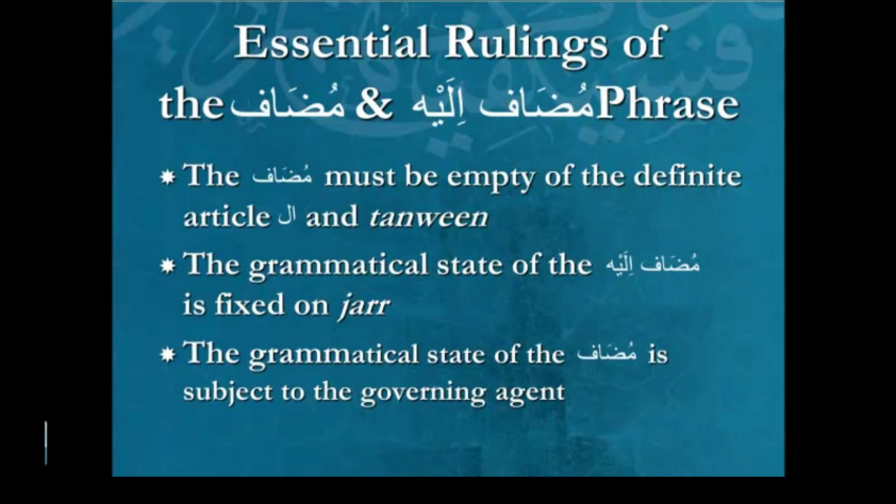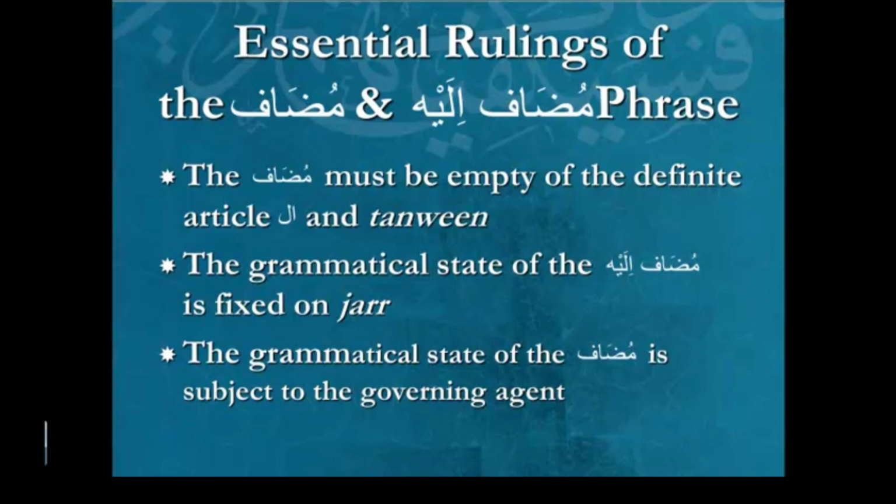So if I have Zayd's book, the example would be Kitabu Zaydin. Now what's being said here is that Kitabu can change to Kitaba or Kitabi, but Zayd would not change. Zayd's grammatical state is fixed, and in all three examples it will be Zaydin, Zaydin, Zaydin. So if Zayd's book is doing something, you would say Kitabu Zaydin. If something is happening to Zayd's book, you would say Kitaba Zaydin.